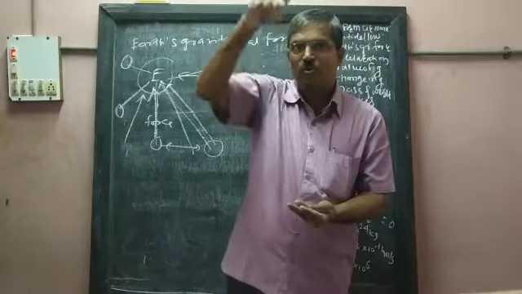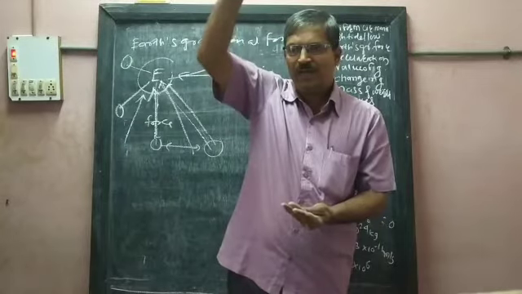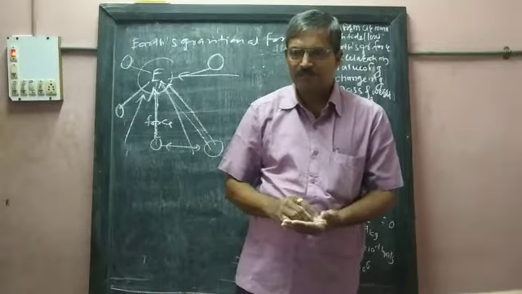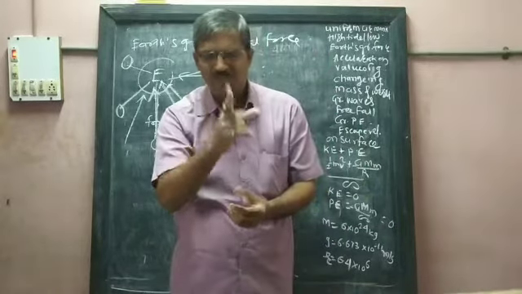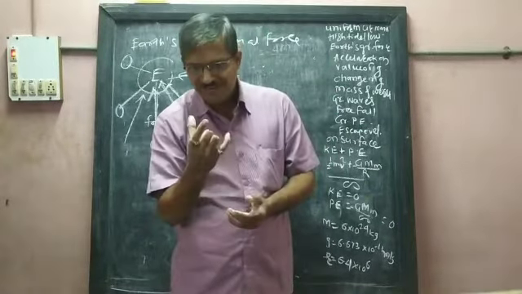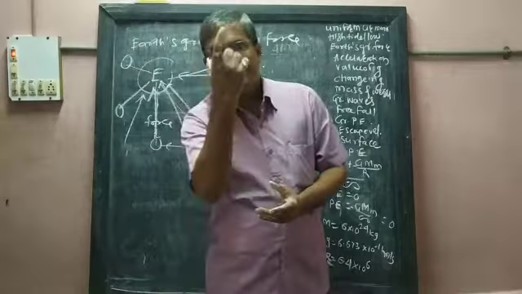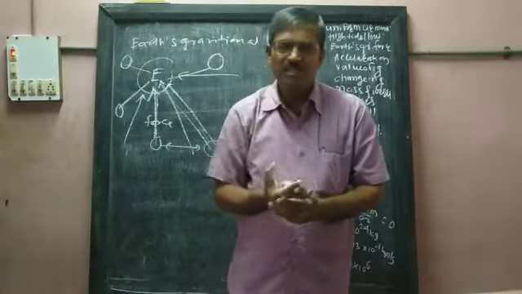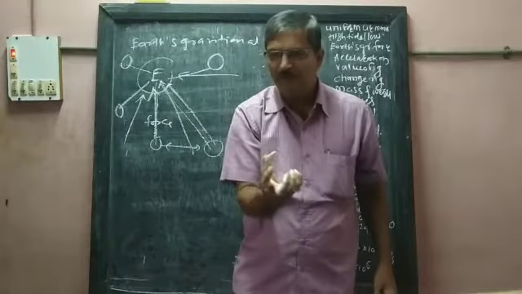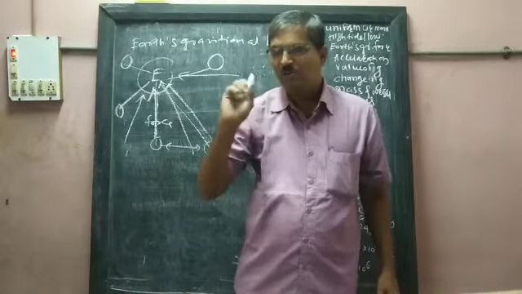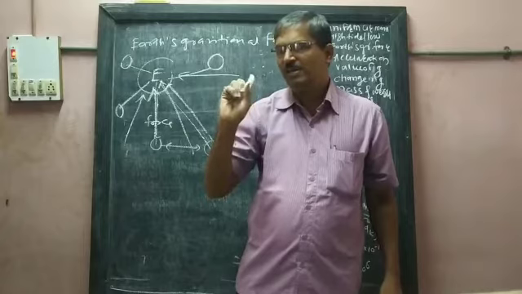When it goes up to a certain distance, gravitational force is continuously acting on it, and its initial speed gets reduced. Why does the initial speed get reduced? Because the Earth is pulling it because of the gravitational force.